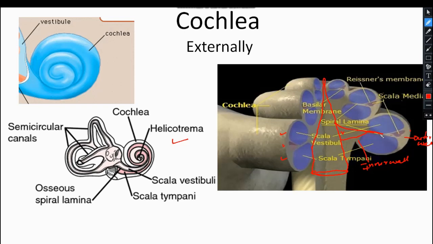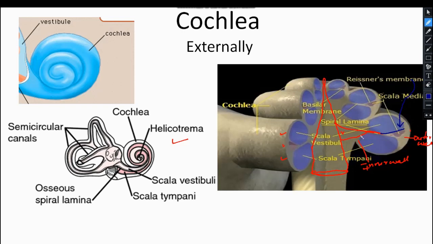From this free end, two membrane-like structures arise. Let me draw. One membrane, present superiorly, is known as Reissner's membrane. Clear?